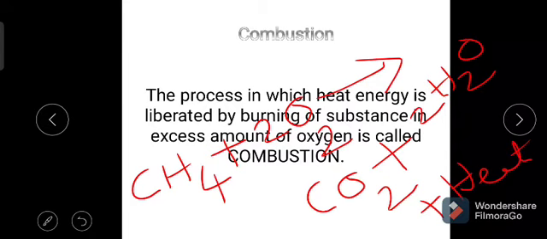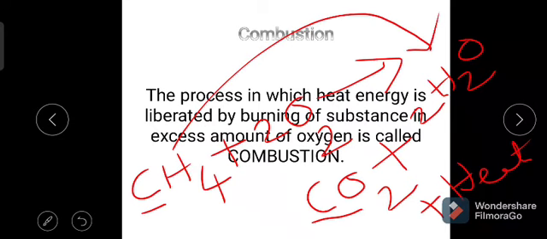In a combustion reaction, carbon compounds produce carbon dioxide, hydrogen compounds produce water molecule, with the liberation of some amount of heat energy.